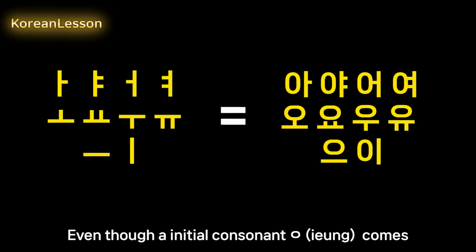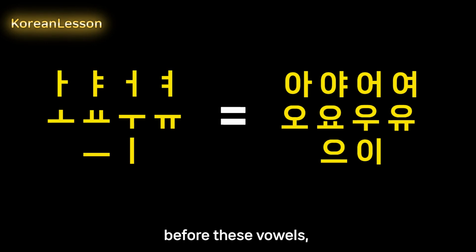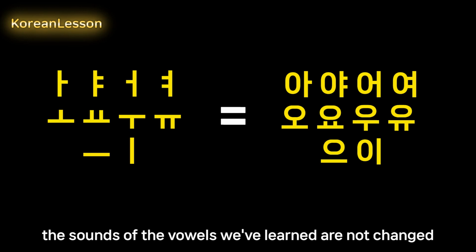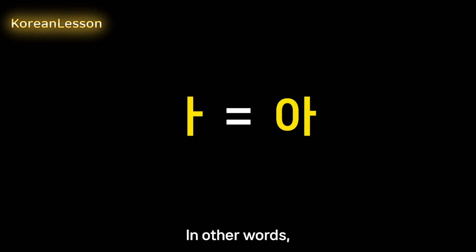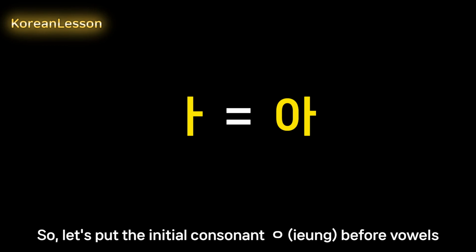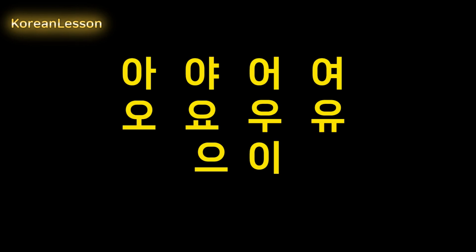And one more thing. Even though an initial consonant iyang comes before these vowels, the sounds of the vowels we've learned are not changed, because the initial consonant iyang has no sound. In other words, a is equal to a. So let's put the initial consonant iyang before vowels, and read them. 아, 야, 여, 오, 유, 우, 이유, 으, 이.